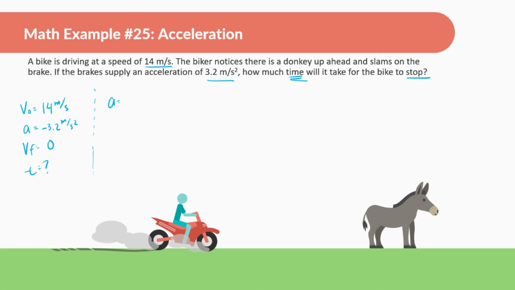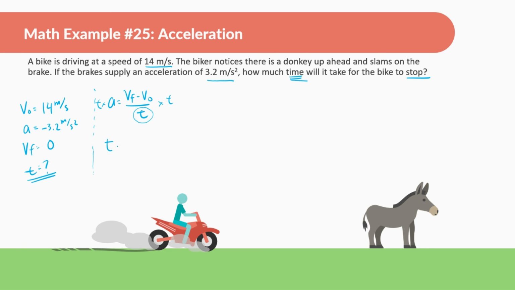Now we have acceleration is equal to final velocity minus initial velocity over time. And we're looking for time, so we have to somehow figure this out. To me, the simplest way is bringing the time over to the other side. So I'm going to do times t and times t over here.